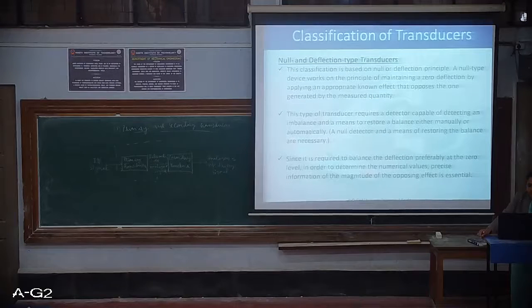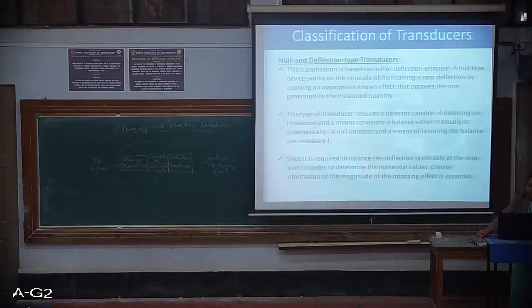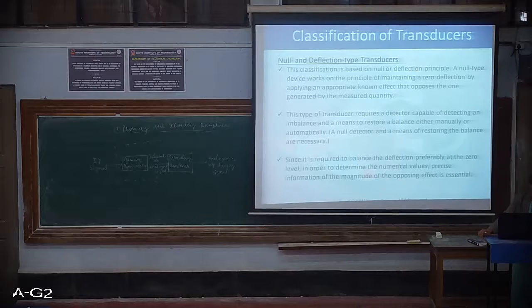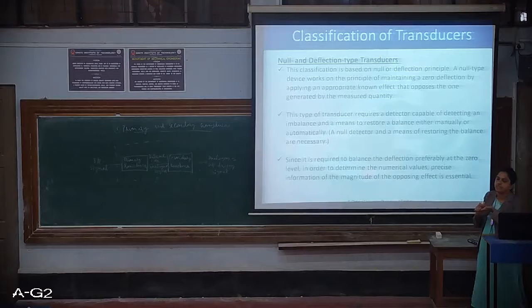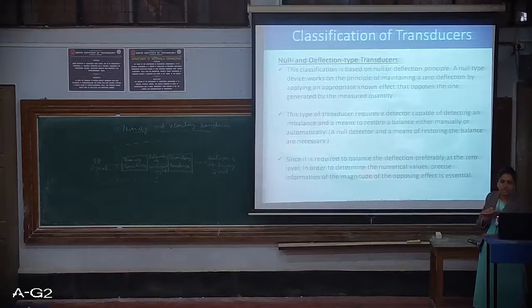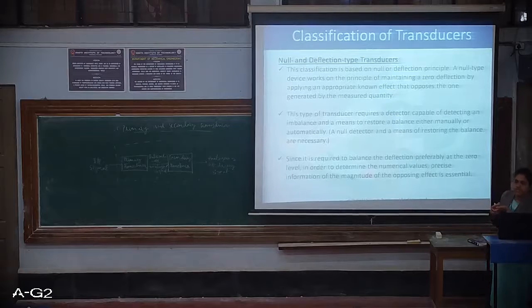Since it is required to balance the deflection perfectly at the zero level, in order to determine the numerical values, precise information of the magnitude of the opposing effect is essential. For example, when you are measuring a physical variable, it produces certain effects.